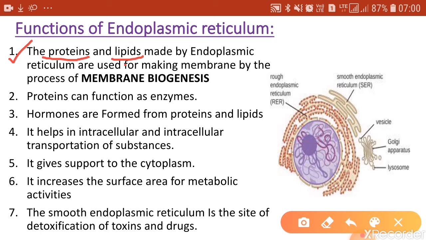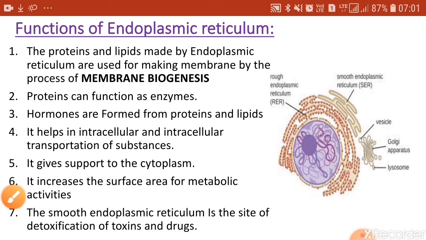Try to recall, I have told you that the plasma membrane or the membranes that are surrounding the organelles are all made up of proteins and lipids, and these proteins and lipids that make up the membrane are actually made by the endoplasmic reticulum. The process by which these membranes are made is called membrane biogenesis.